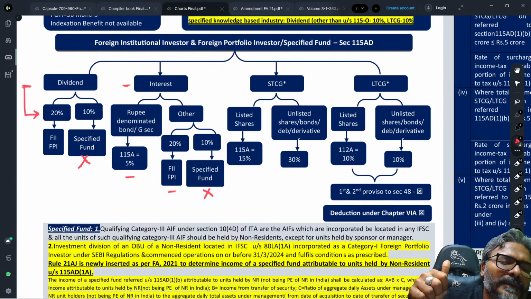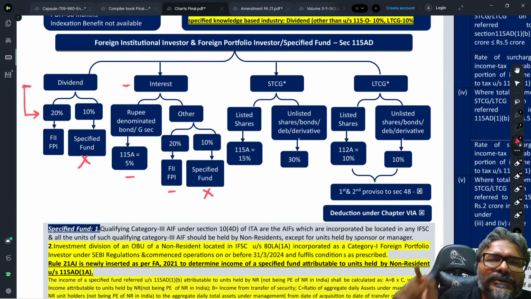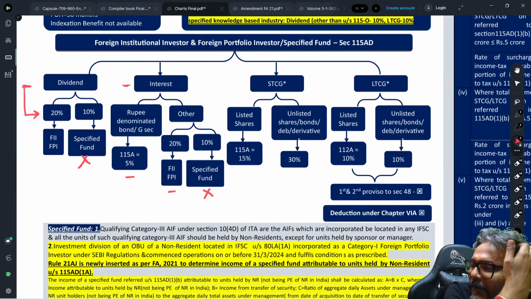Number one, interest on the long-term infrastructure funds or bonds. The interest income on the long-term infrastructure bond, students. That is point number one.